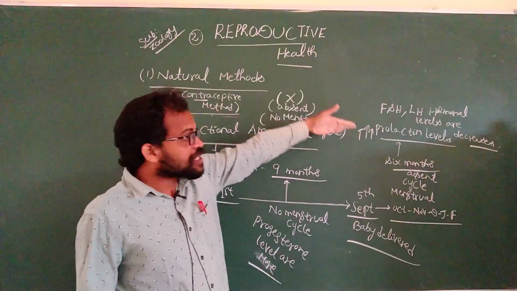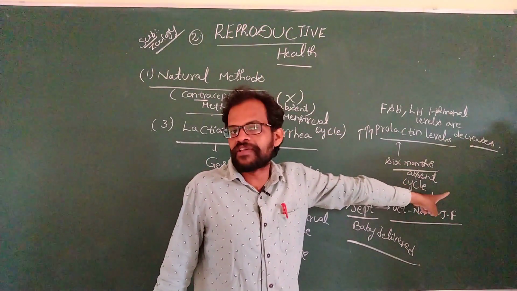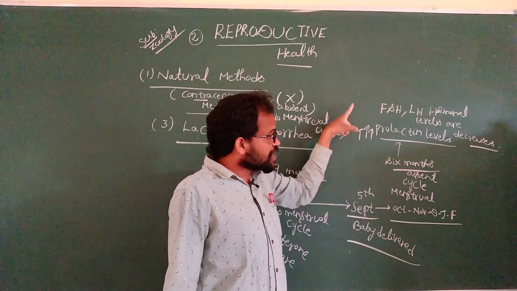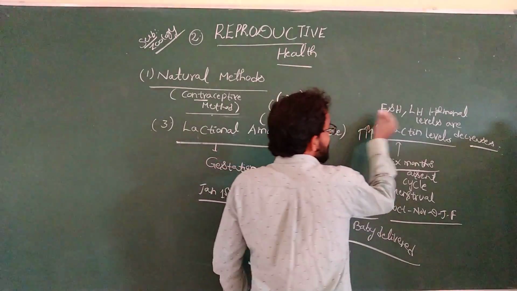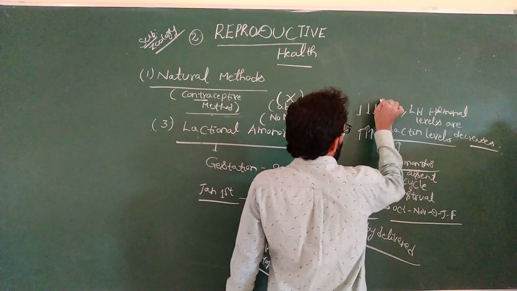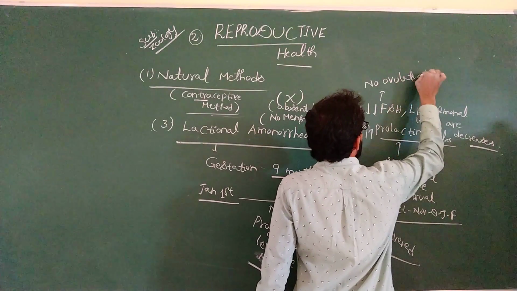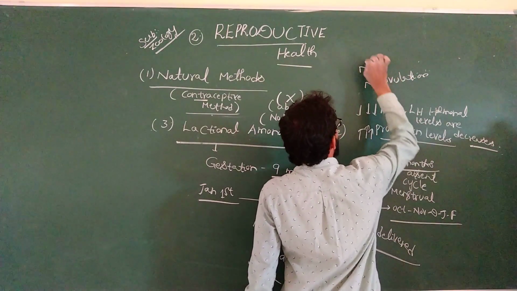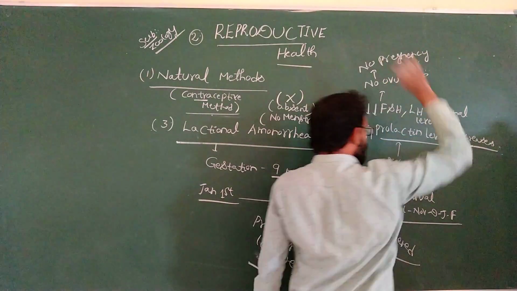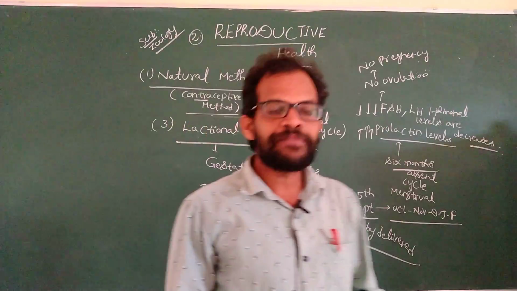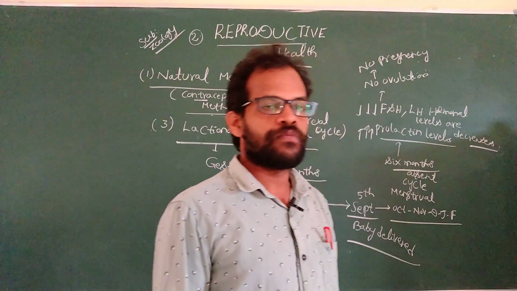These prolactin levels increase up to 6 months after delivery. Once prolactin levels increase, FSH levels decrease. Whenever FSH levels decrease, there is no ovulation. No ovulation means no pregnancy.